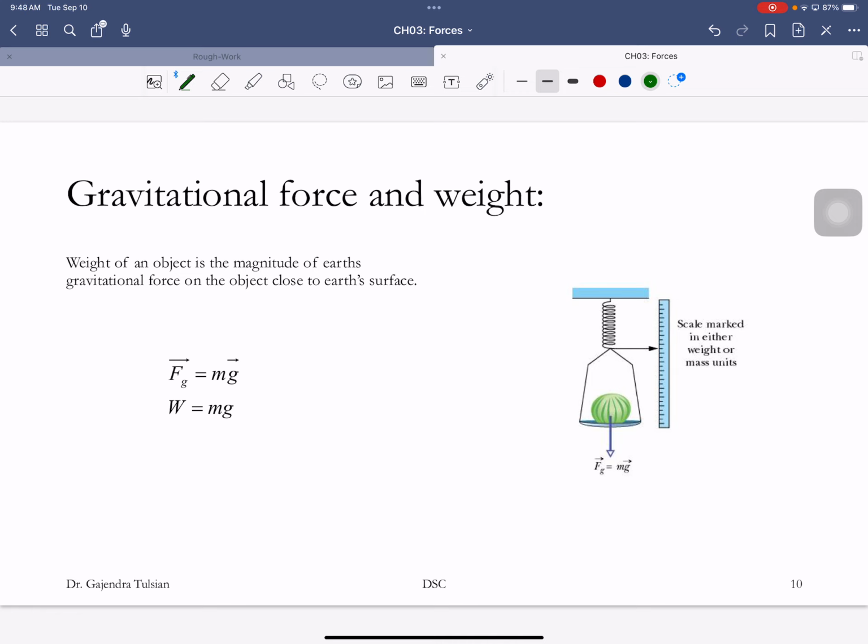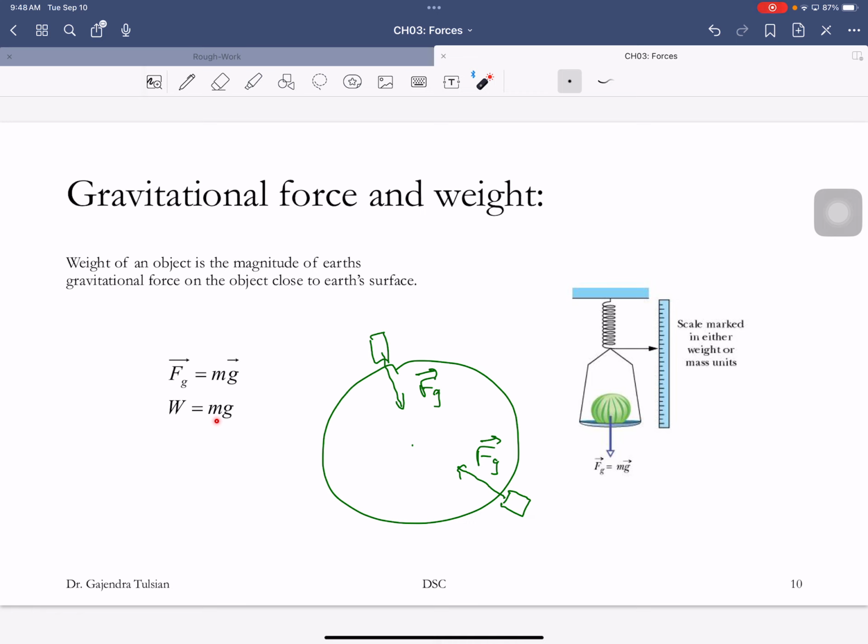If I went to Australia, there the force would be in that direction. That would be the force of gravity, and that's a vector. Vectors have magnitude and direction. But just the magnitude of the force is called your weight, which is just your mass times gravity.